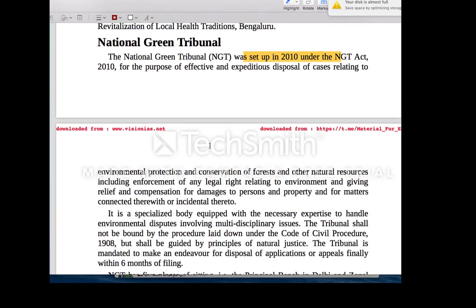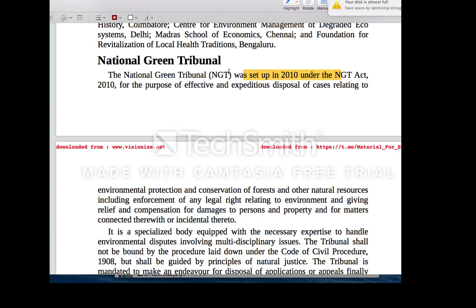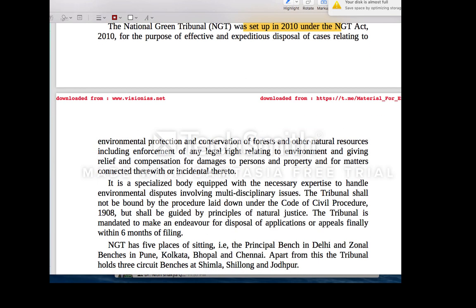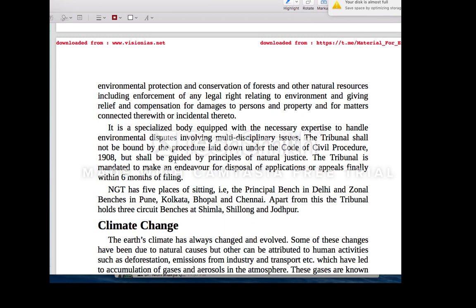Okay, and then National Green Tribunal. Okay, there is a proper act. This tribunal has been established. Okay, it does not follow your regular CrPC and civil procedure codes. Okay, and there are 2 major acts that do not come under this National Green Tribunal, that is your Forest Rights Act and also your Wildlife Protection Act 1972. And who is the one heading this National Green Tribunal? That is either a Supreme Court judge or the Chief Justice of the High Court. Okay, and there will be 10 members. Okay, this has the powers of a civil court.